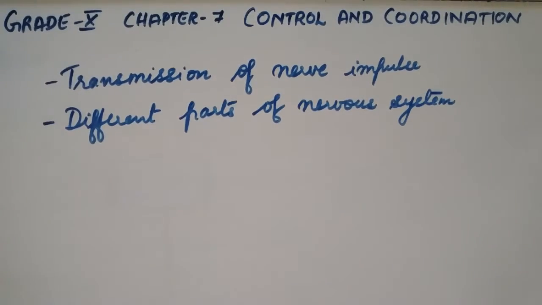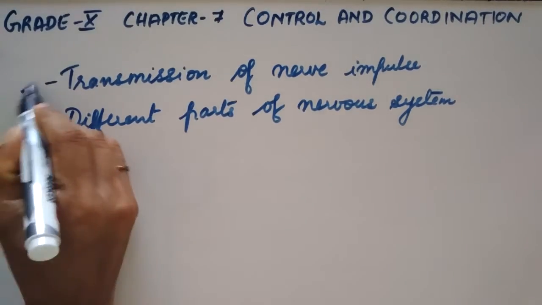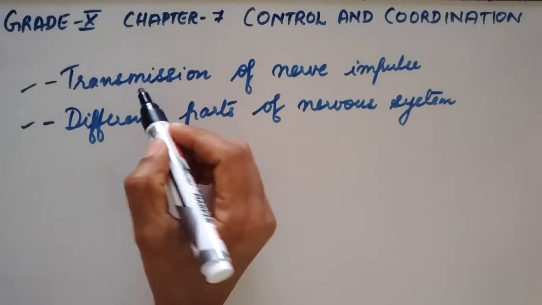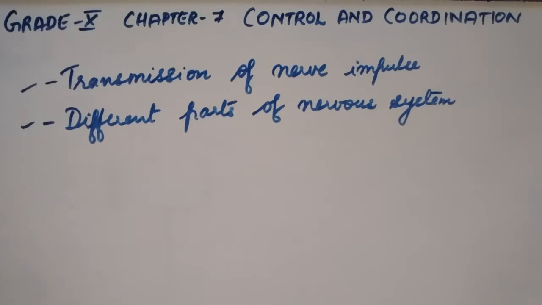So let us study each of these in detail. First, let us study the method of transmission of nerve impulse.